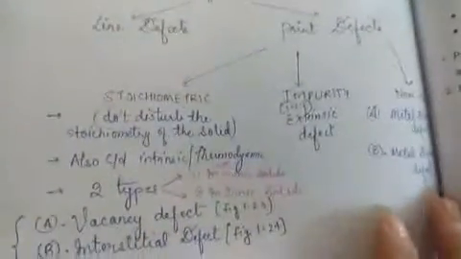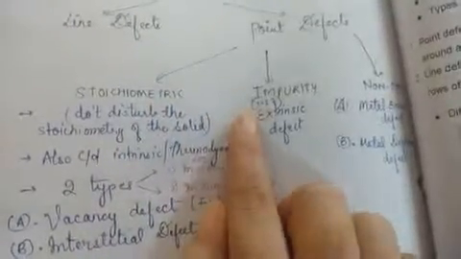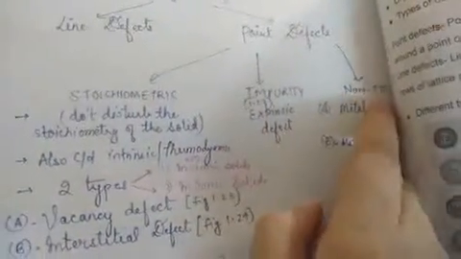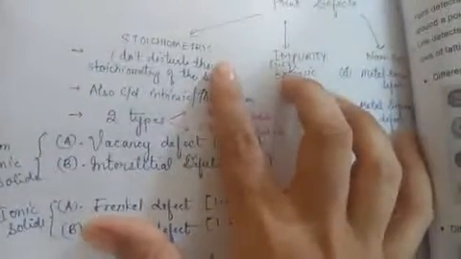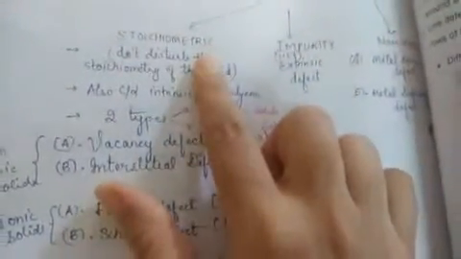Now talking about types of point defect, this is the flowchart which I have prepared according to the NCERT. Point defect is of three types: stoichiometric defect, impurity defect, and non-stoichiometric defect. What is the meaning of stoichiometry?